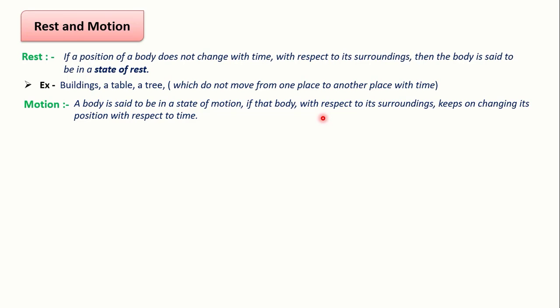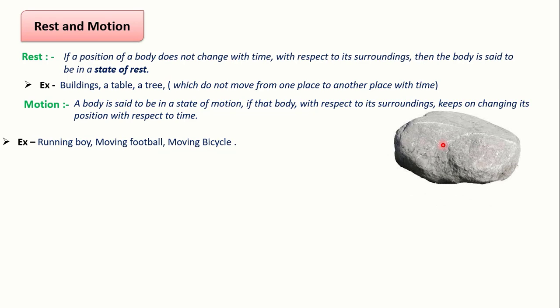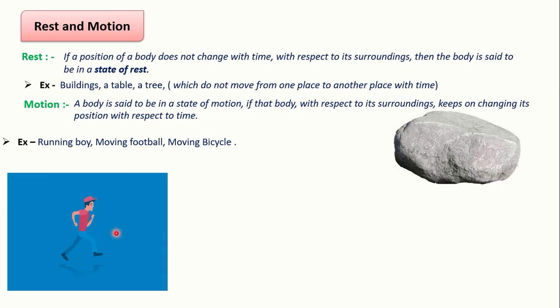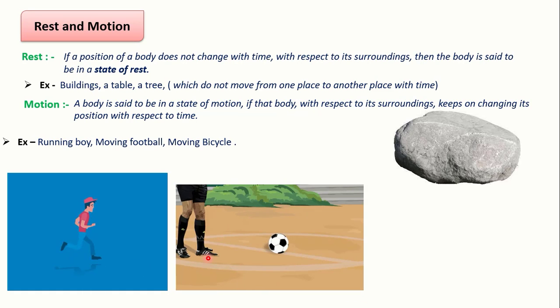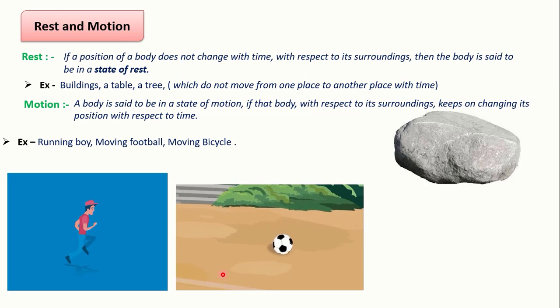its position with respect to time, with respect to surrounding. So we can say that the body is in a state of motion. Examples: running boy, moving football, moving bicycle. The stone which is kept at one position will not move until you apply some external force on it. So we can say that the stone is in rest position. This boy which is running on ground, we can say that the boy is in motion. This football which is moving on ground, so we can say that the football is in motion.